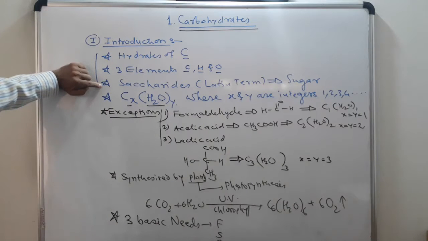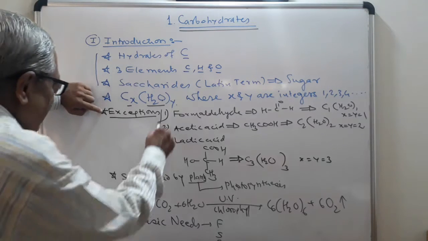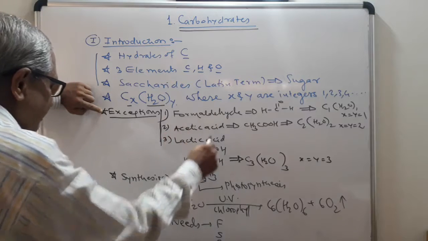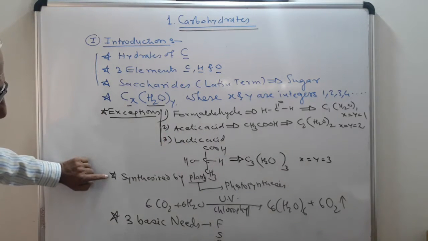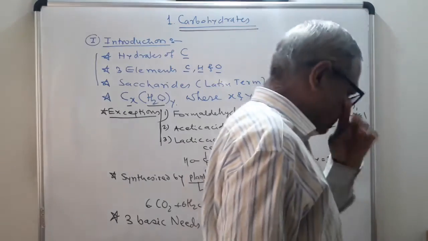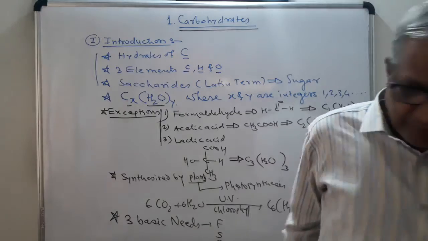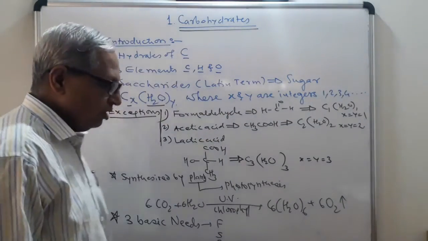The Latin term is saccharide, meaning sugar. General formula CxH2Oy type, where x and y are integers 1, 2, 3, 4. Exceptions: formic acid, formaldehyde, acetic acid and lactic acid. These are synthesized by plants by the method of photosynthesis. Carbohydrates provide the 3 basic needs of the human being, that is food, shelter and cloth.